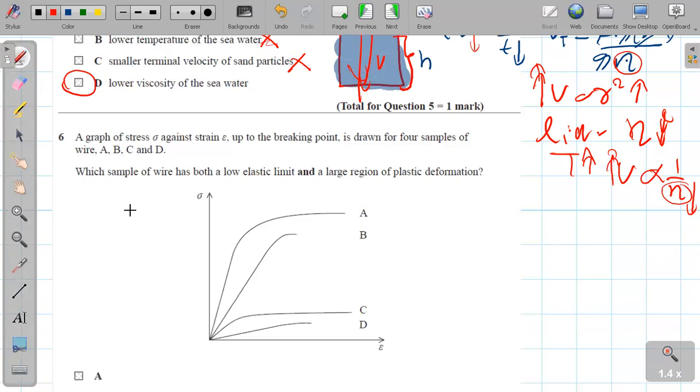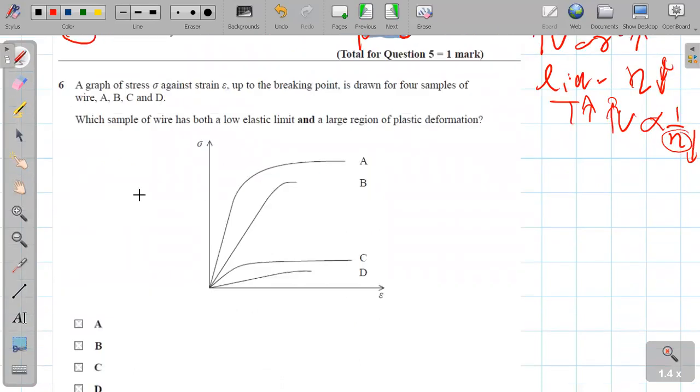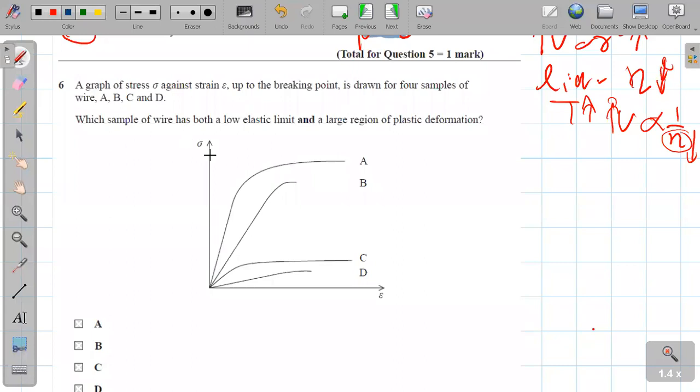In the next part, really good question, it talks about stress, sigma, and strain, epsilon. So what is it going to be? Epsilon and sigma. Have a look at the four options A, B, C, D, which need both a high elastic limit and a large region of plastic deformation. This one has a large deformation. This one has a large deformation.